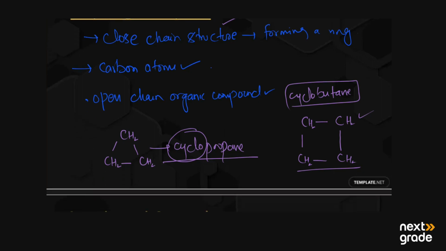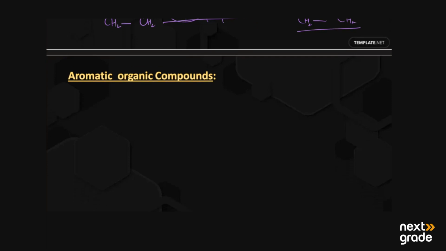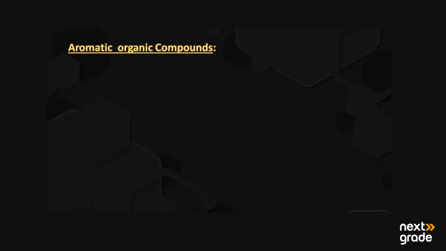Next we have the second type of the homocyclic or carbocyclic organic compounds, the aromatic organic compounds. So what is meant by aromatic organic compounds? Basically, they have alternate single and double bonds in the structure of the carbon ring.